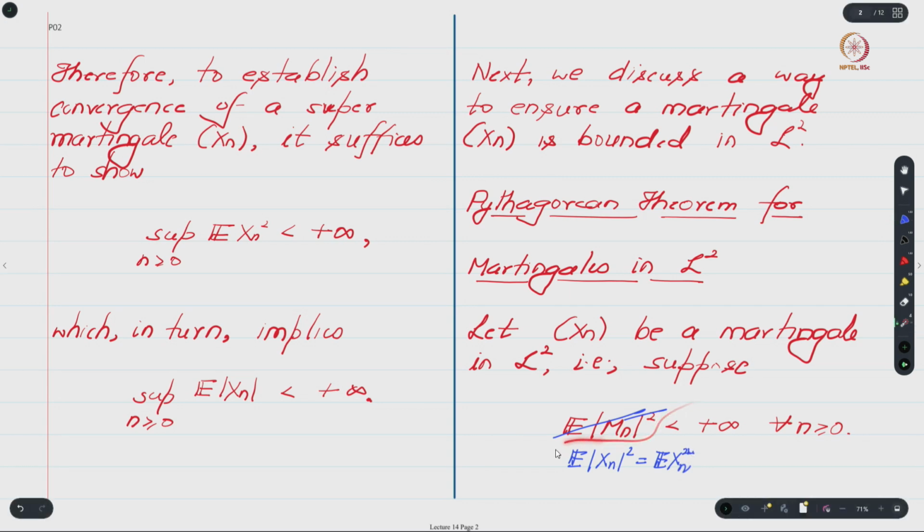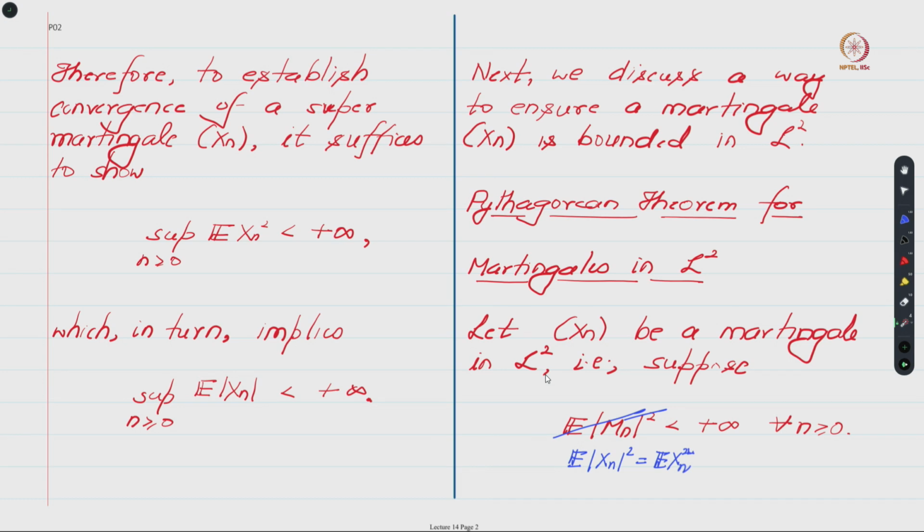So we require that this quantity be less than infinity. Notice that I am not a priori insisting that the supremum should be less than infinity; rather, I only require that for every n the expected value of Xn squared is less than infinity, and when such a thing holds we will say that Xn is a martingale in L2. If it was uniformly bounded in L2, I would say bounded in L2; if not, I will just say it is a martingale in M2.